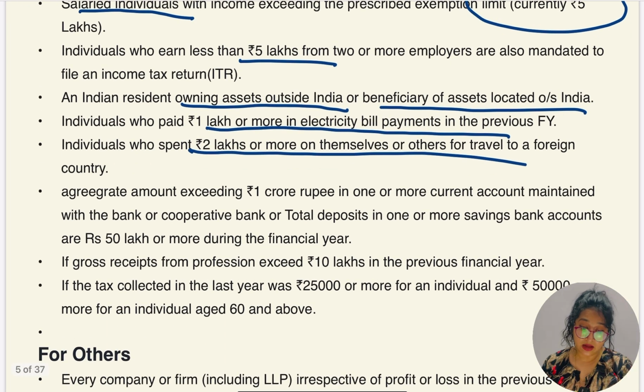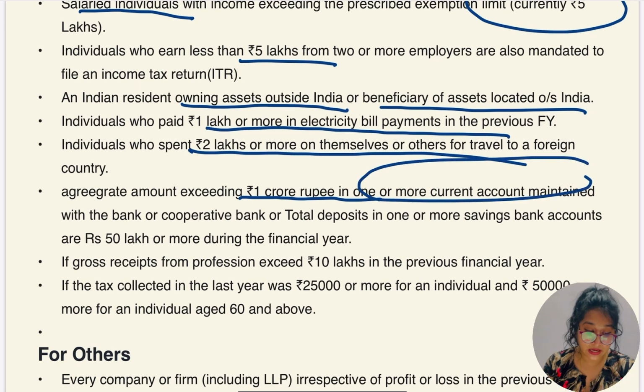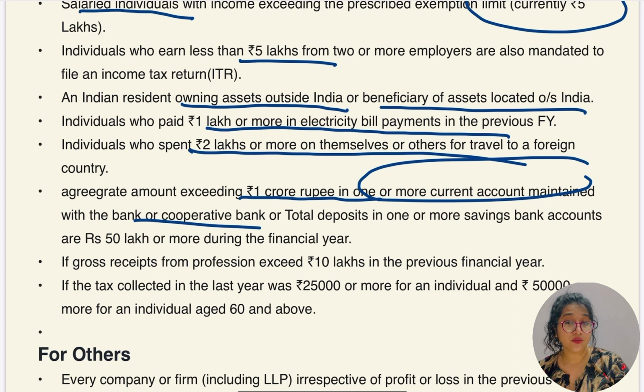Next, aggregate amount exceeding 1 crore rupees in one or more current accounts maintained with a bank or cooperative bank. So what is the exemption limit for the current account? 1 crore rupees in one or more current accounts.